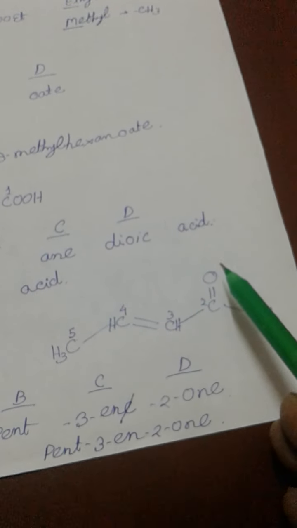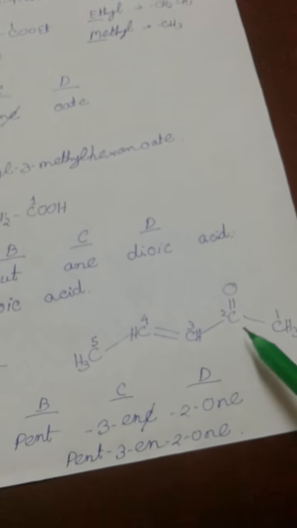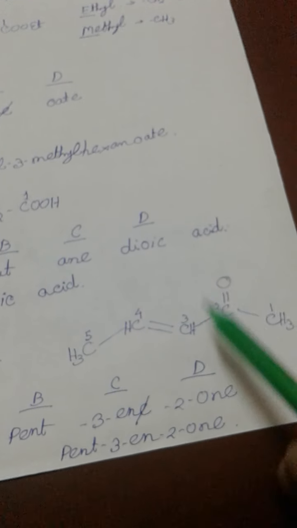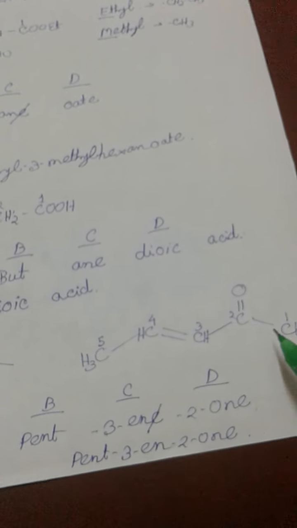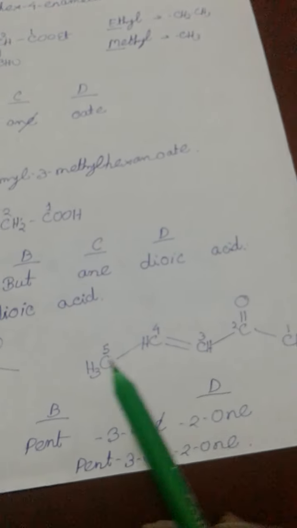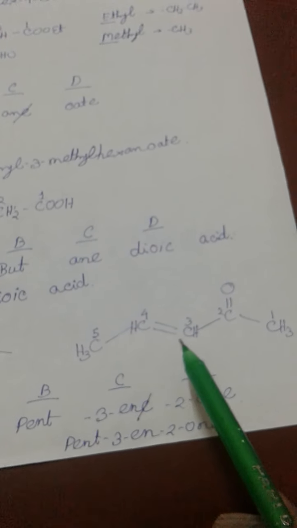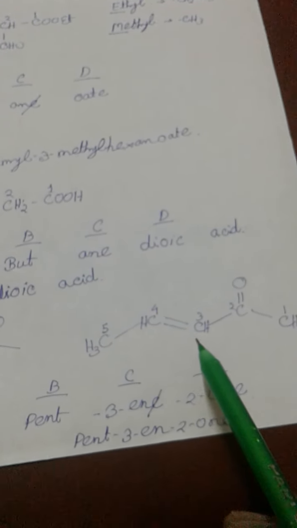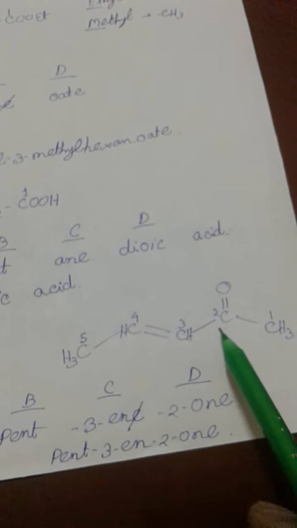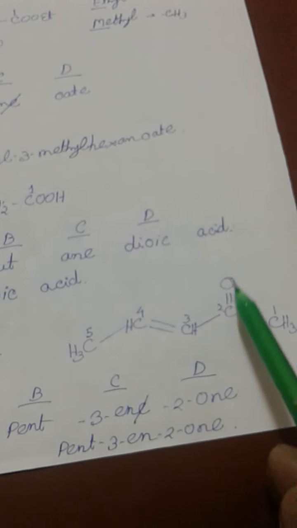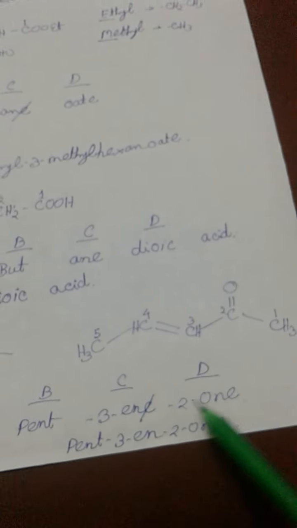As ketone gets priority as the functional group, I start from the extreme right side, and as 5 carbons are present in the main chain, it is pent. Then a double bond is present between carbons 3 and 4, so 3-en, and 2-one, because the ketone group is on the second carbon.